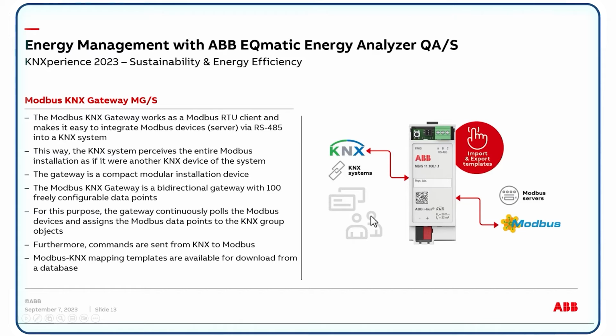For configuration or parameterization of the meters, we have a database of templates. So we can select the type of your Modbus server. It is, for example, energy meter B21, or a Terra AC wall box, or also a third-party device. Then you can select a template, and then you get the configuration of the complete register addresses, the units, and so on.